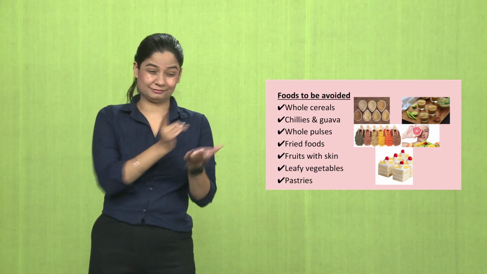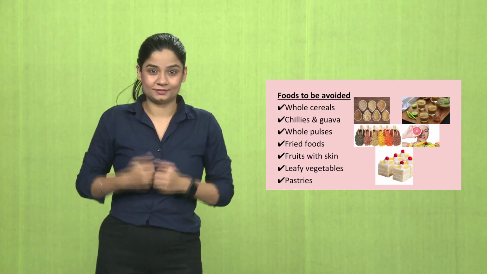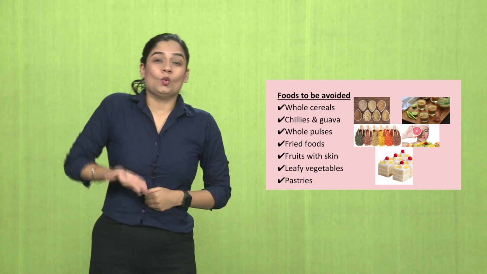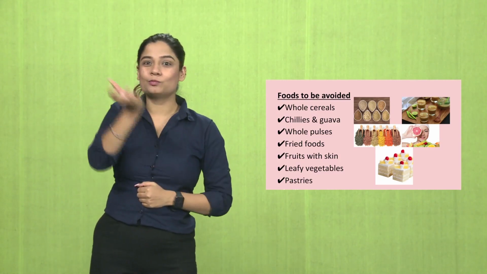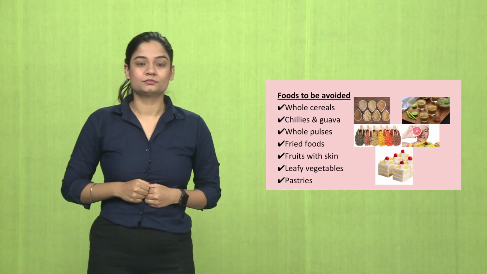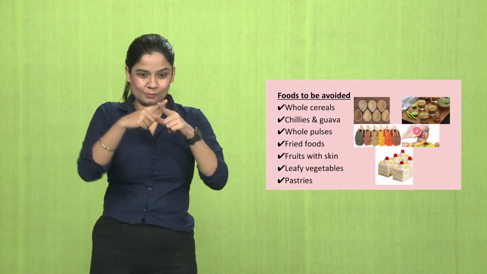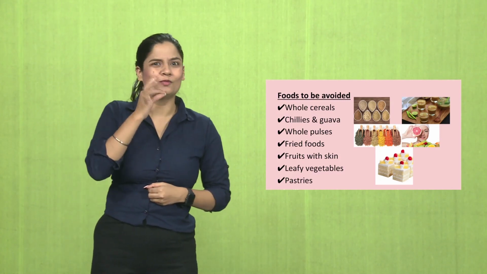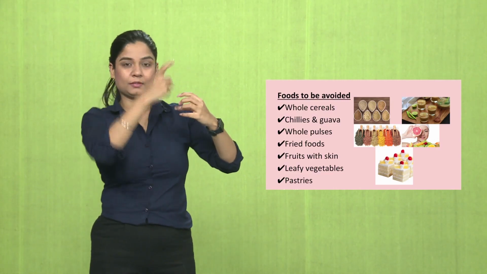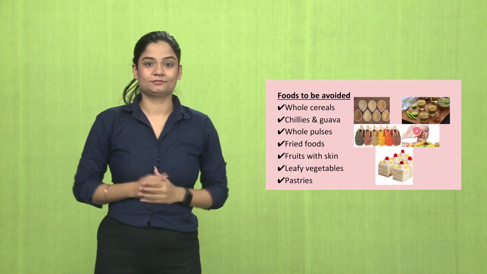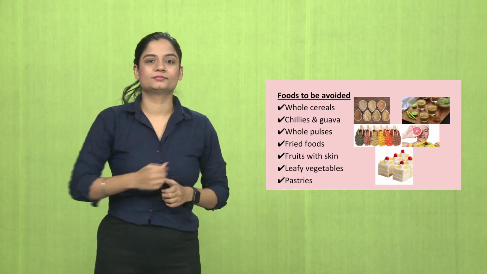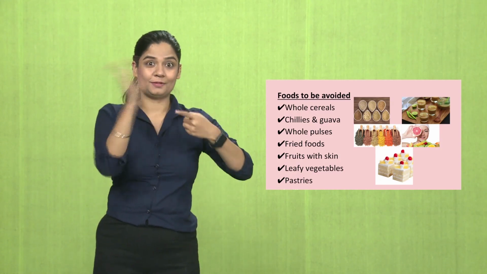Foods that you should avoid during diarrhea: whole cereals, chilies, guava, pulses, fried food like samosa, etc. Fruits with skin we should not have. For example, if an apple has skin, you should peel it off and then have it. Don't have pastries. These foods should be avoided during diarrhea.